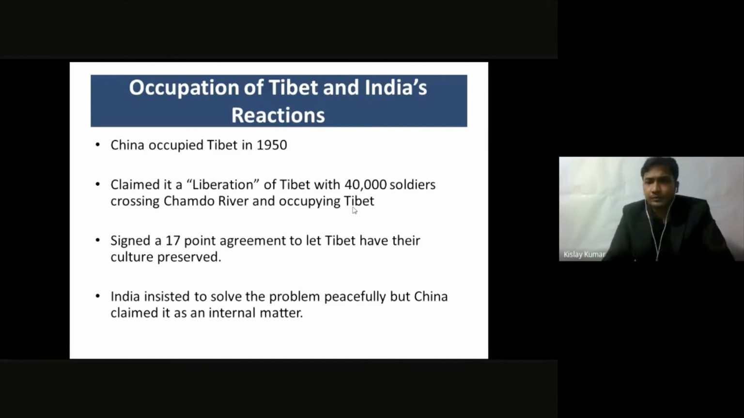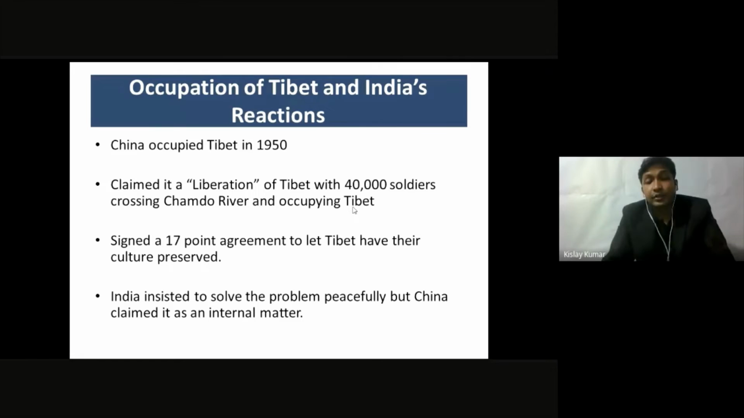this Tibet issue. But the Chinese premier Zhou Enlai rejected it, and he said that it is an internal matter of China, and any other foreign influence would not be tolerated. He wrote it in a letter officially. So this was an official stance by China, about which India could do nothing later on.